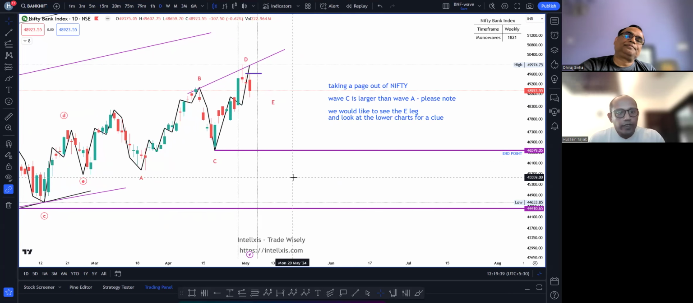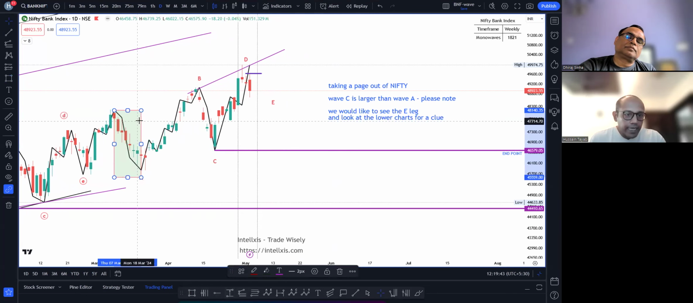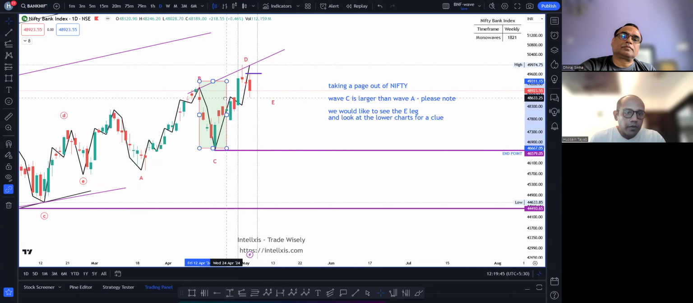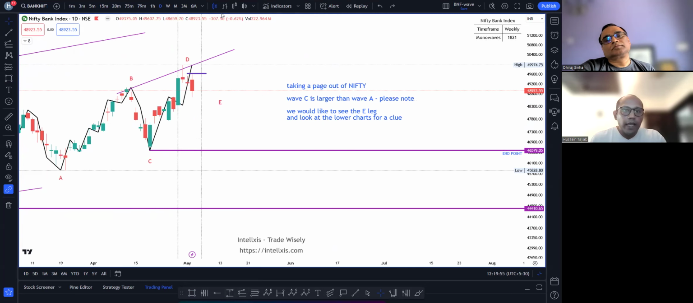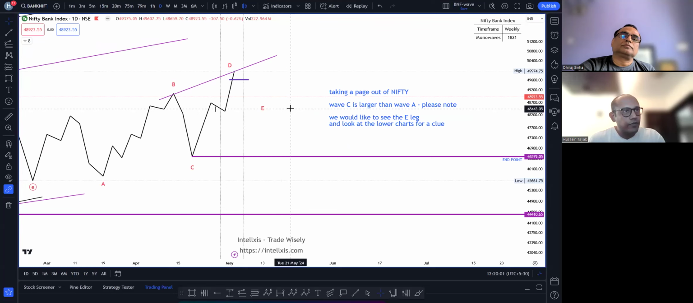Right. Since 2 videos, sir, we have said that in Bank Nifty, the C leg has not taken the same amount of time as the A leg, and hence this pattern may convert into a triangle. This is our 3rd video reiterating the same thing. I will switch off the candles here. We will see that this price action to the top side has also gone in a subdivided fashion.